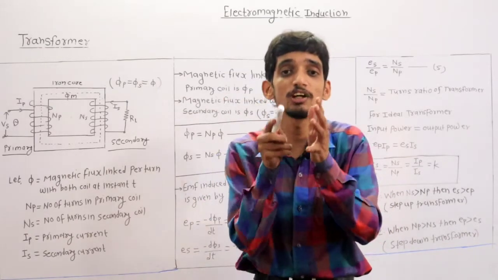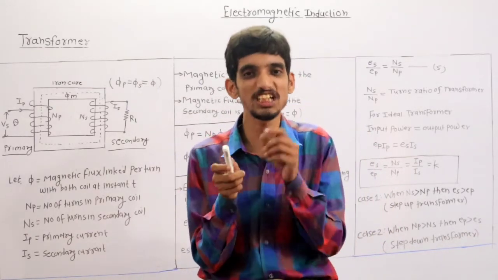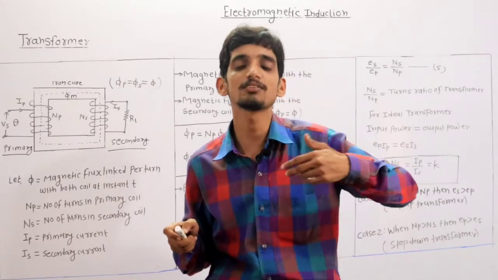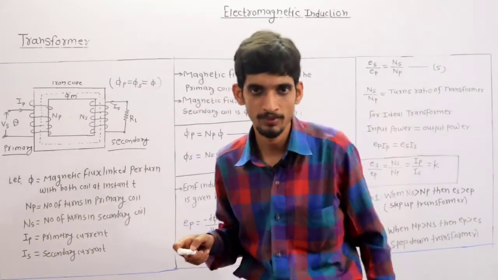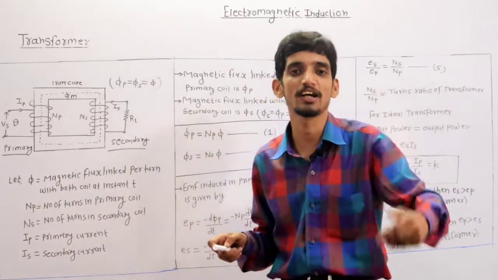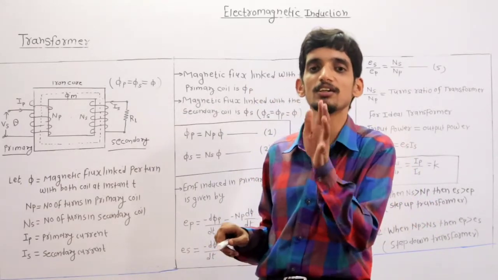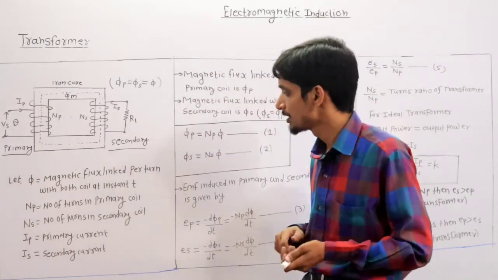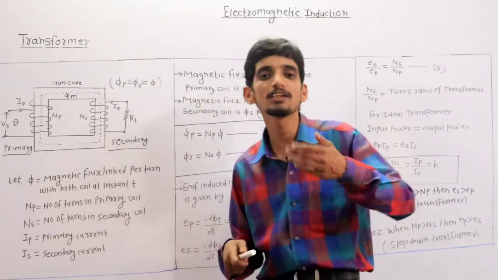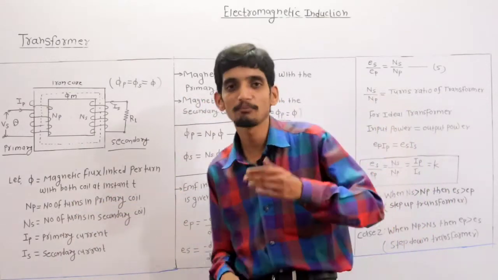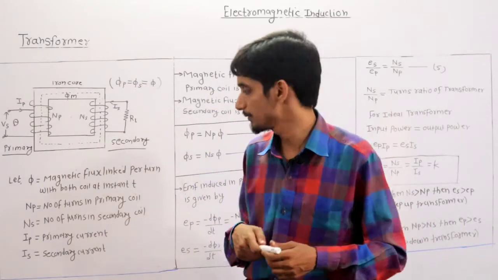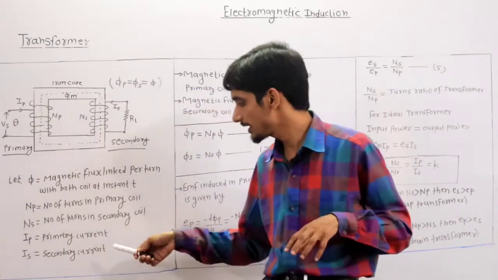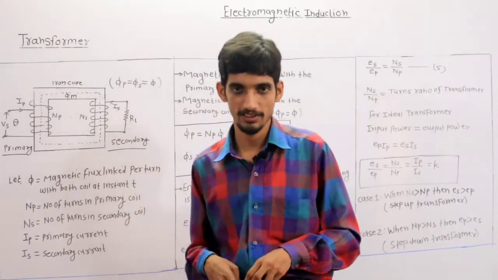and this phi is flux per turn, meaning for each turn the flux linked with that turn is phi. So for n turns it is n phi, clear, and that phi is the flux linked with both the coils, primary as well as secondary. Then Np is the number of turns in the primary coil, Ns the number of turns in the secondary coil, Ip is the primary current and Is is the secondary current, clear.